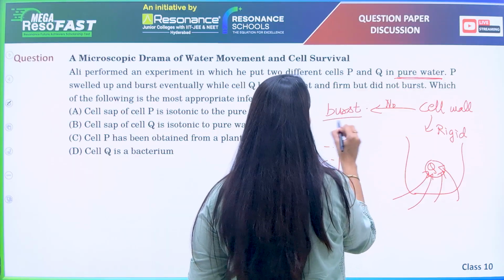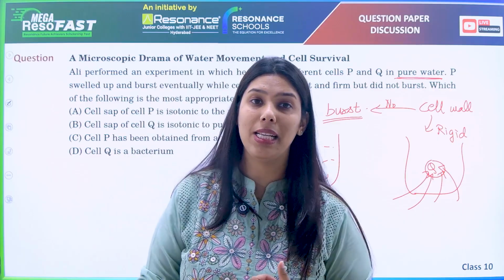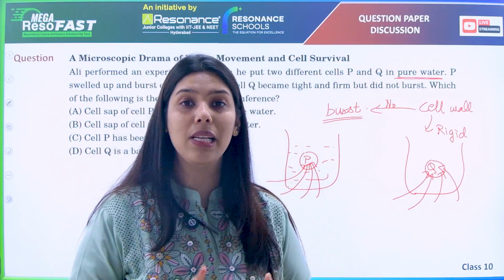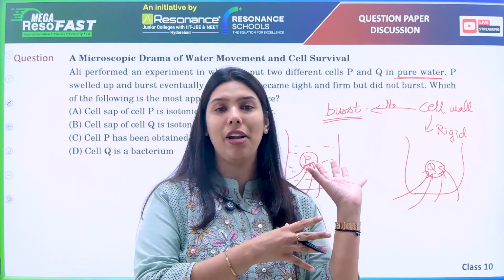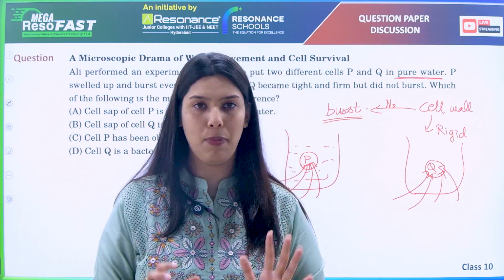It will burst because the cell wall is not present in the animal cell, but it is present in the plant cell. So in the plant cell, because of this kind of condition, because of endosmosis, what is happening? The rigidity or turgidity is provided to the cell.